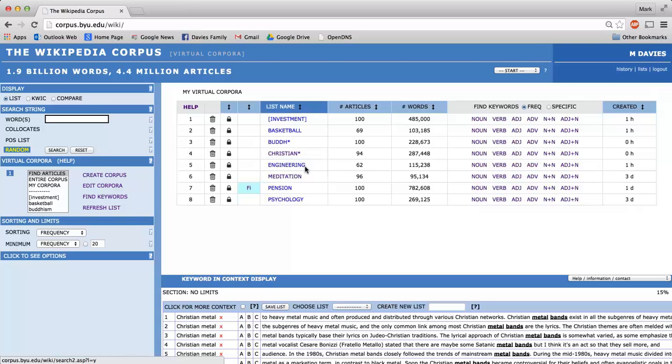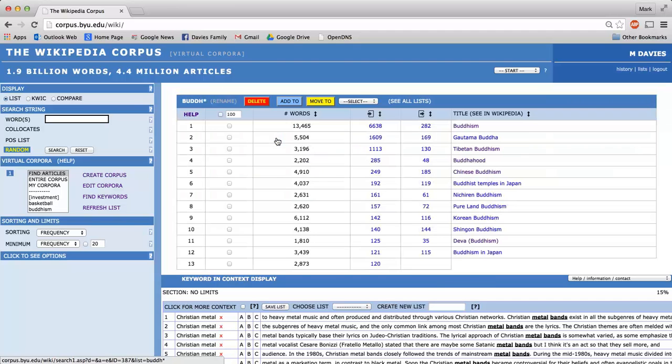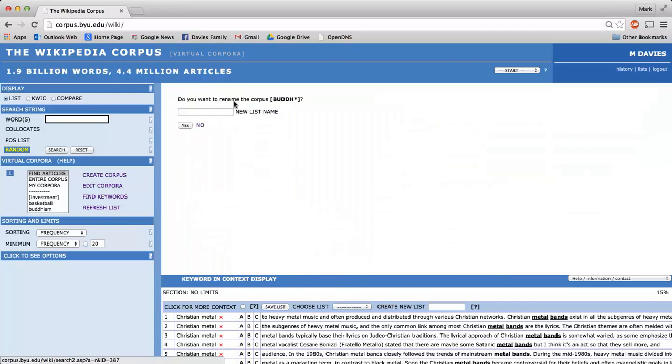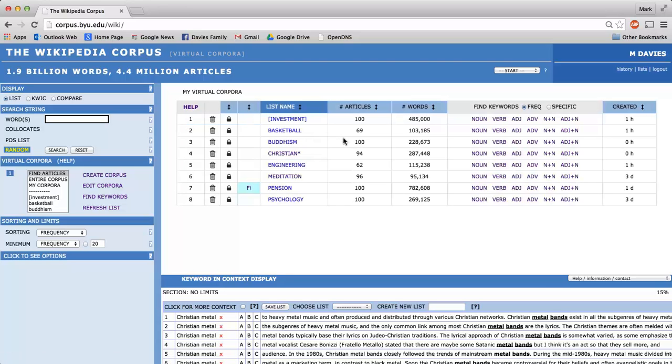Let's talk quickly about adding entries to our corpus, adding pages. So for example, let's say that we've got this corpus dealing with Buddhism, and if I wanted to rename that, I can do that simply by clicking on the list name, going in, choosing rename, and I'm going to call it, for example, Buddhism, just so that it's a little bit more clear. So it's got 100 different articles in it.